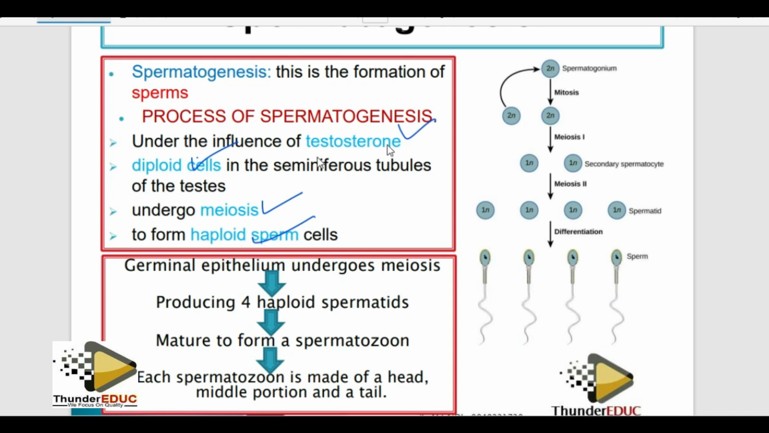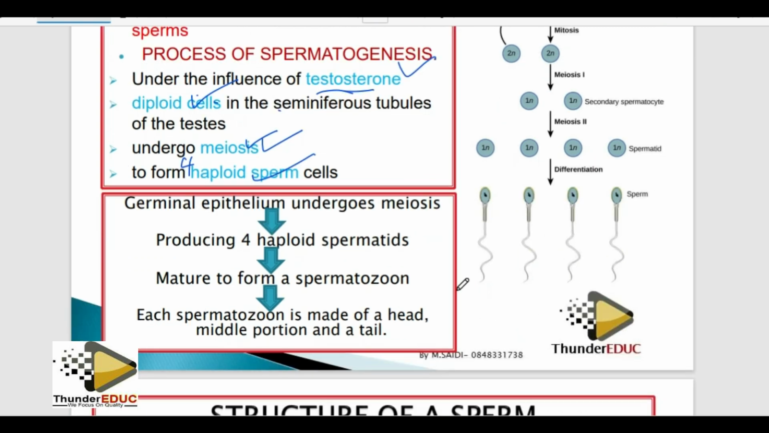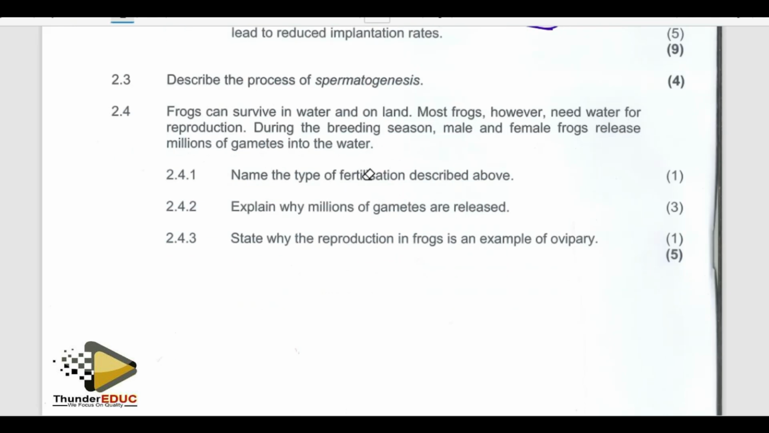Under the influence of testosterone, yes, the diploid cell, where are they found? In the seminiferous tube will undergo meiosis to form 4 haploid cells. Even if you say to form haploid sperm cells, correct. Simple. Yes, we are no longer using this method. I was showing you here so that you understand exactly the science behind, but this is what we want. Clear? Let's go to the next question.